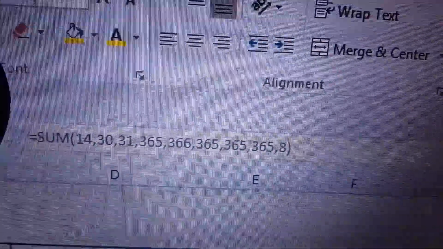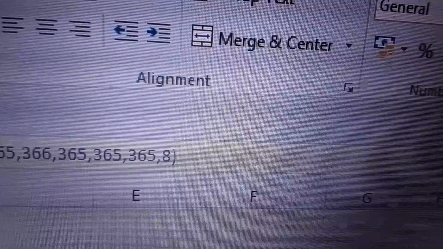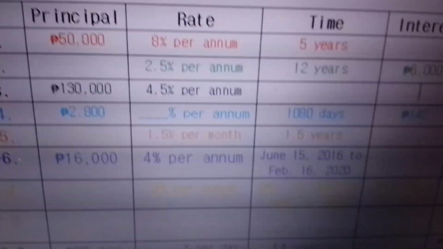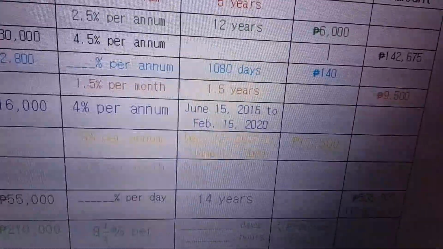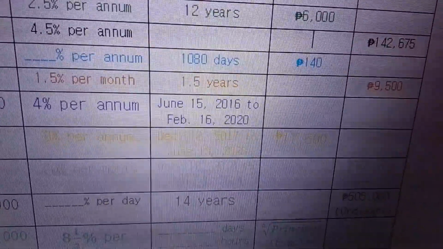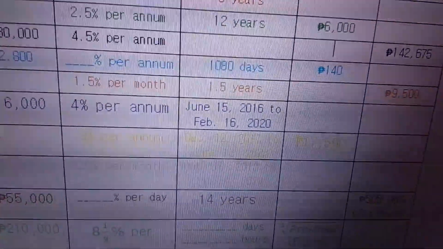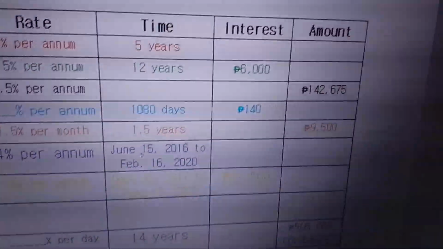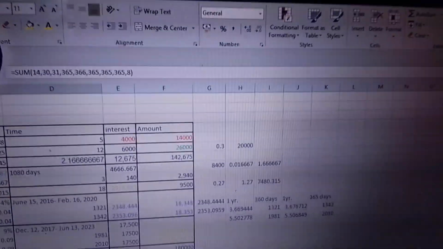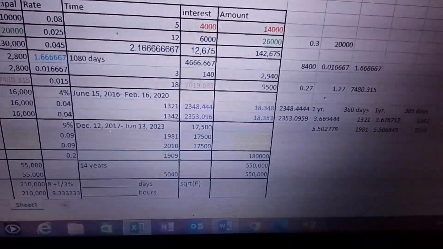And then 2019, 2020, 2021, 2022, 2023, hanggang kailan to? Up to January 8, 2024. Now, what I did here, I add everything up and we're supposed to get the sum of 1,909 days.